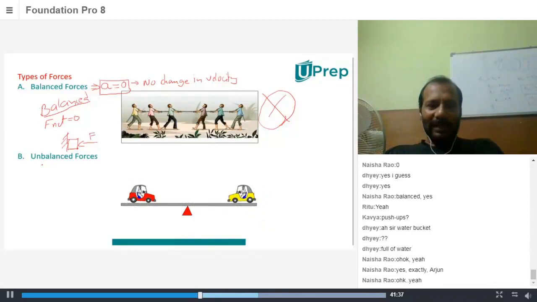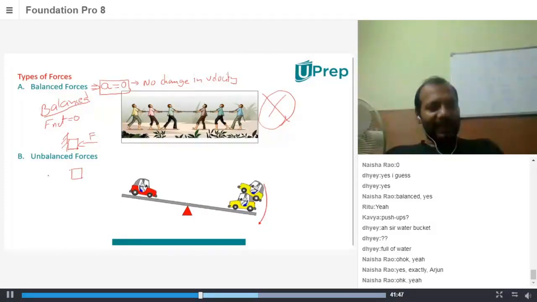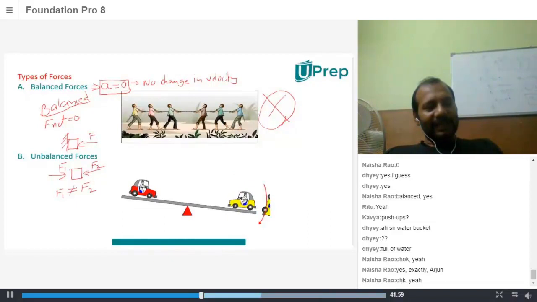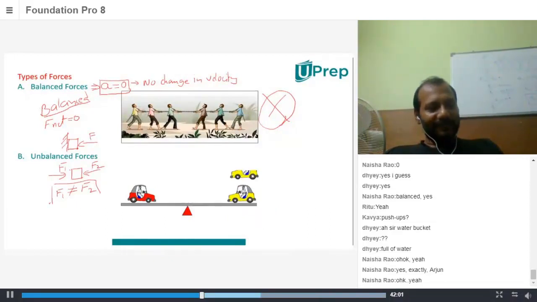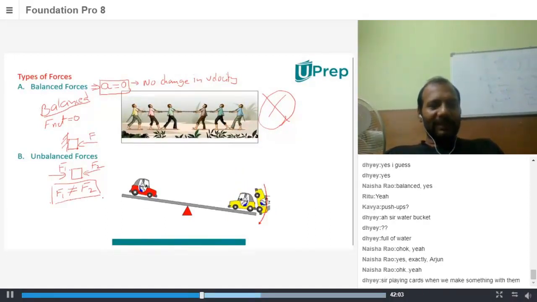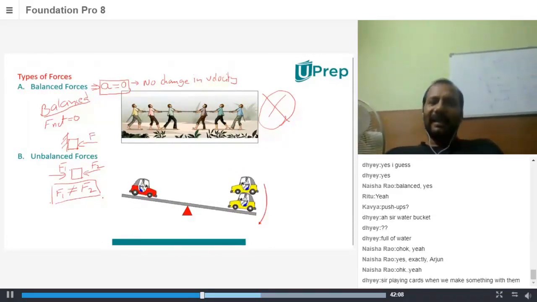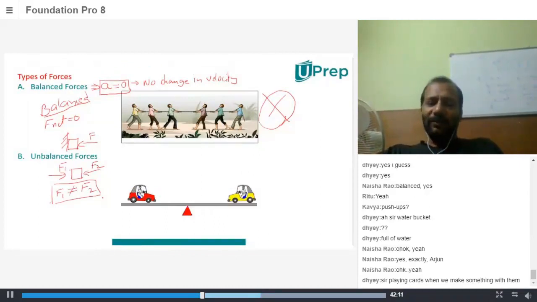So what do you mean by unbalanced force? If there is more than one force acting on it, such that if I have a block here, with force F1 acting here and F2 acting here, and F1 not equal to F2, then there is a net force acting on it. So can you give me examples of unbalanced forces?